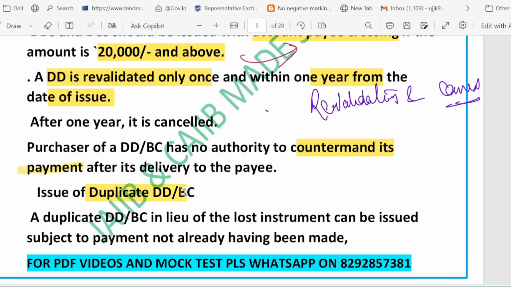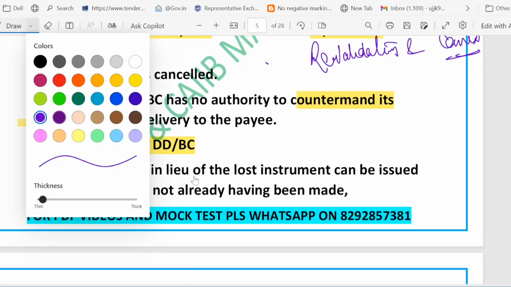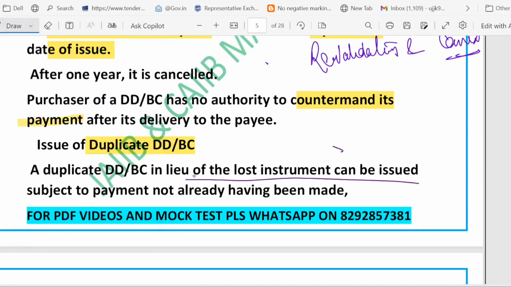Then we have the duplicate DD and BC, which means that if the DD or BC is lost, a duplicate can be issued, right? This is the keyword. Please remember it. So suppose the DD or BC is lost, a duplicate can be issued. Right. The condition is that payment must not have been made already on the original instrument. So remember the key point.